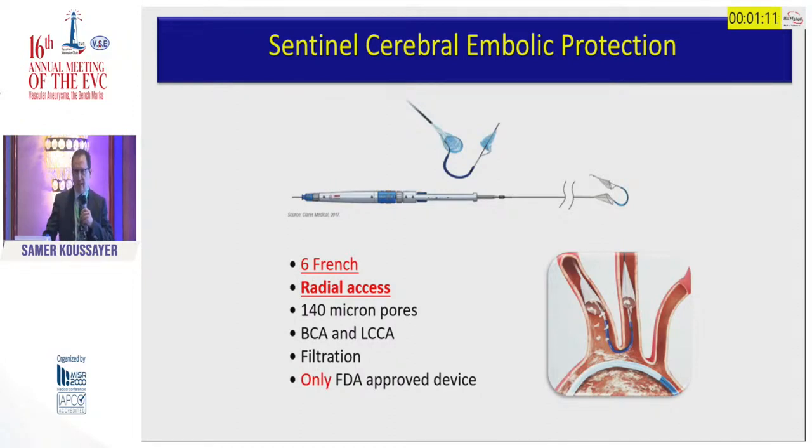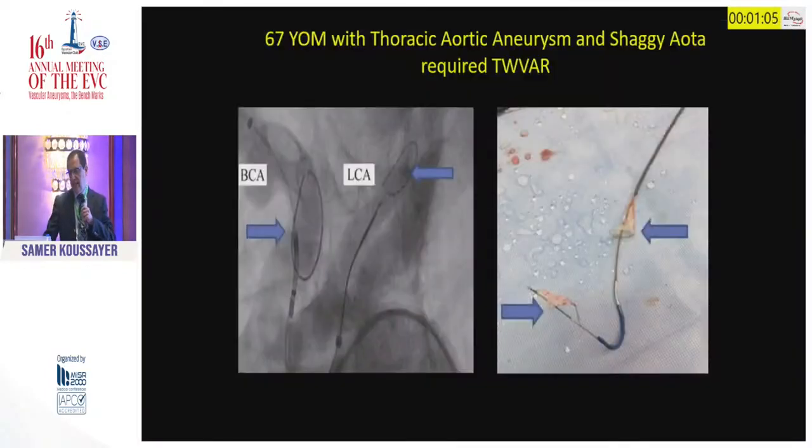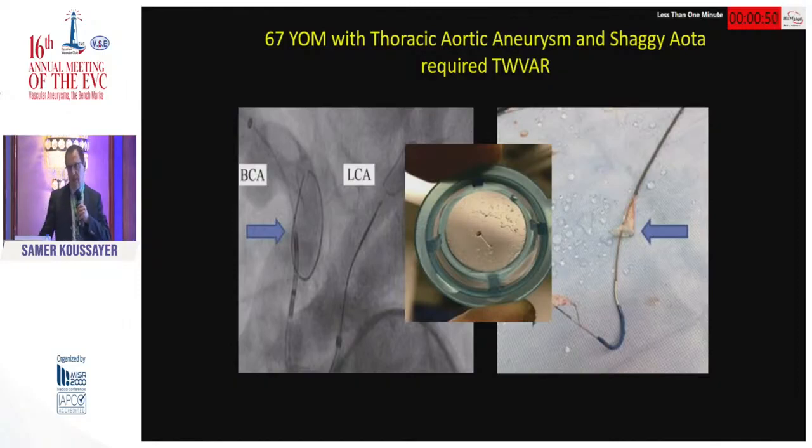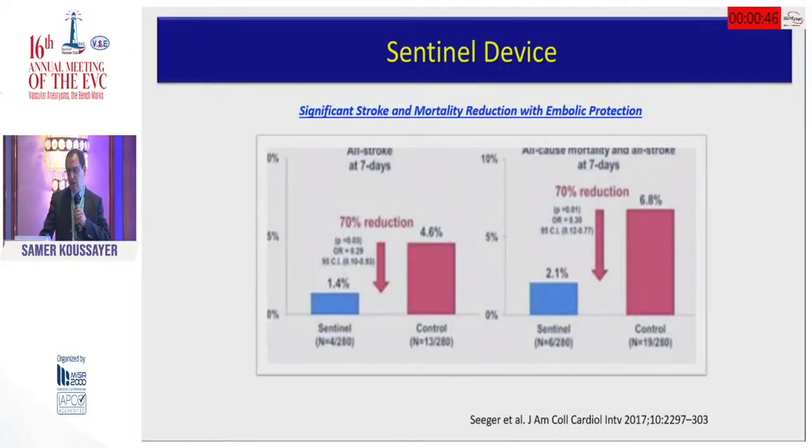It goes through a 6 French sheath through the radial artery. It's very simple. It has 2 filters, 1 staying in the innominate artery and 1 in the left common carotid artery. Like in this one of our cases, you can see the 2 filters. And this is during the procedure, and you can see all this debris being removed. And this study showed that if you use the Sentinel device, you decrease all stroke and mortality at 7 days.